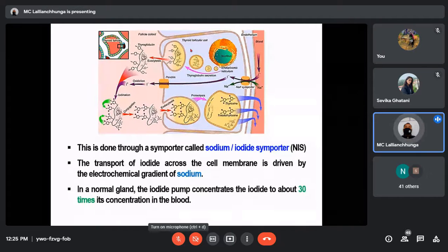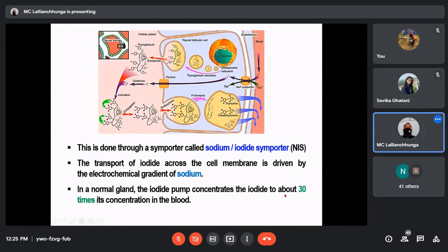In a normal gland, the iodide pump concentrates the iodide to about 30 times its concentration in the blood. That means because of this pump, the concentration of iodide inside the cell can be as high as 30 times that in the blood. So this cell has that special ability to trap iodide.